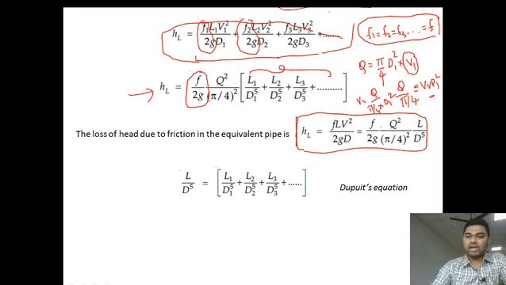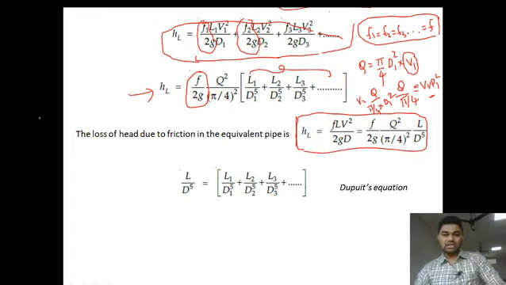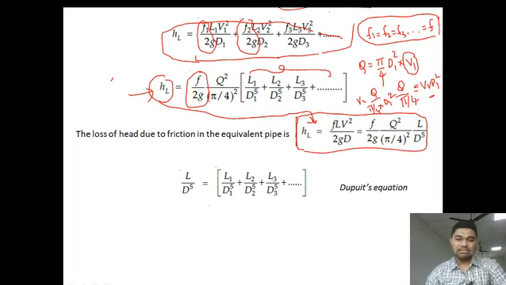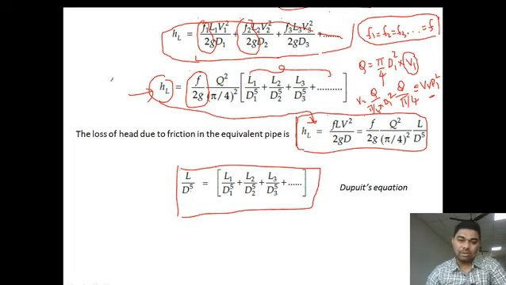If we substitute here, what do we get? F is equal to 2G Q square by (pi by 4) whole square into LD to the power of 5. Just equate, in the place of HL, where HL is head loss, substitute this value. So, similar terms get cancelled, and we will get the relationship of equivalent pipe as L by D to the power of 5. This is nothing but length and diameter of equivalent pipe.